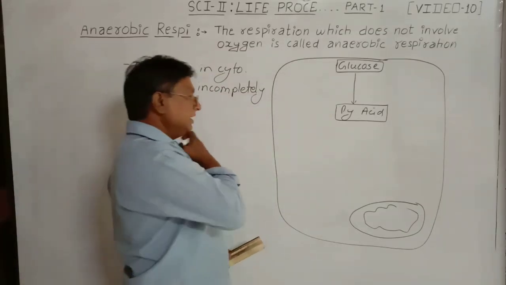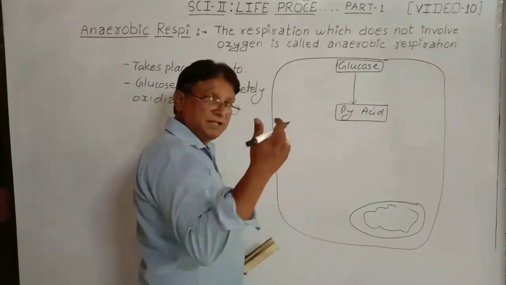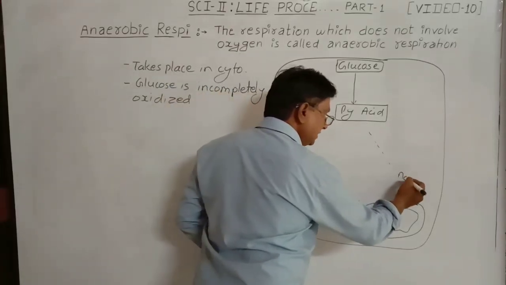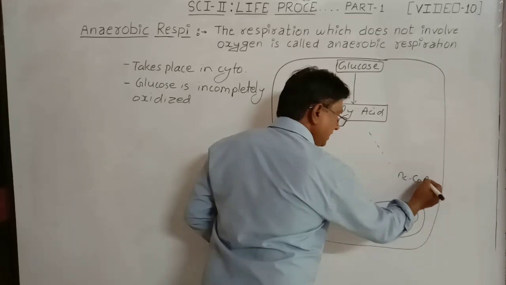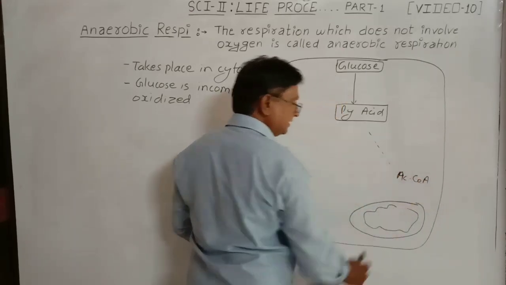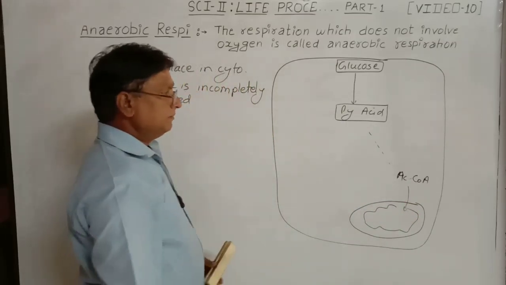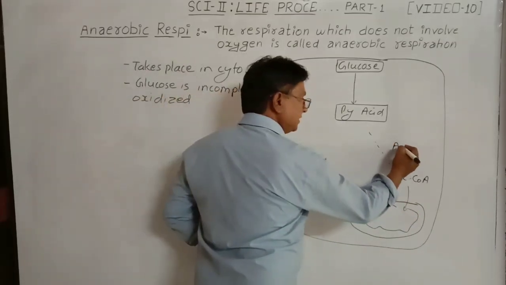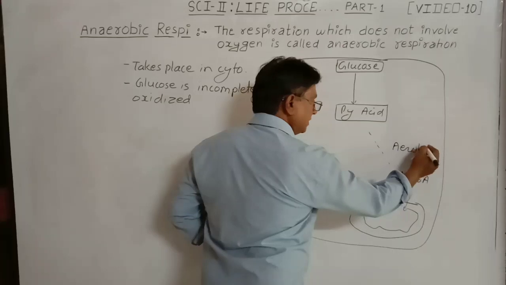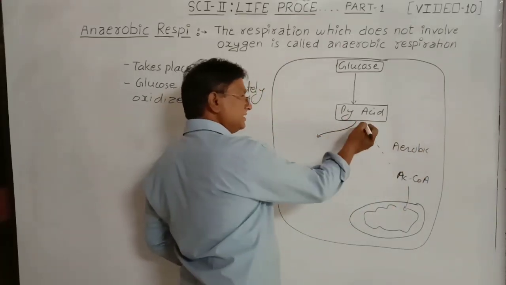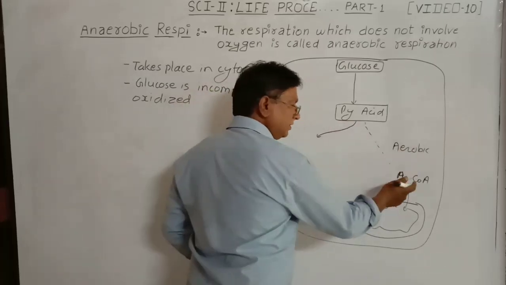Then after, if it is aerobic, then what is formed? Acetyl coenzyme A is formed, and that enters into mitochondria. But this is aerobic respiration. In anaerobic respiration, pyruvic acid is not converted into acetyl-CoA.